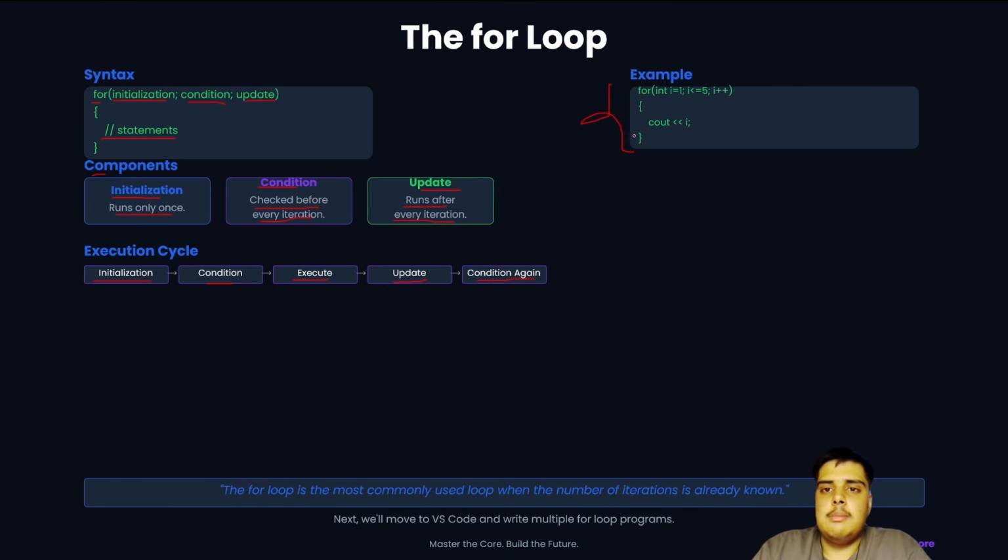See this example: for int i equals 1; i less than or equal to 5; i plus plus, cout i. So the output will be 1, 2, 3, 4, 5 because the i value increases every time. So 1 comes to the statement, i is printed, then 2, then 3, then 4, then 5. The for loop is the most commonly used loop when the number of iterations is already known.